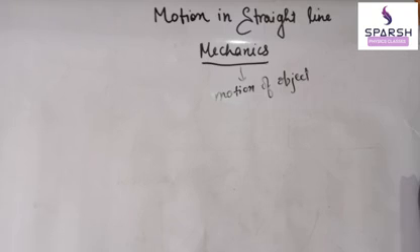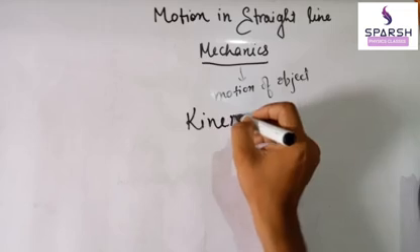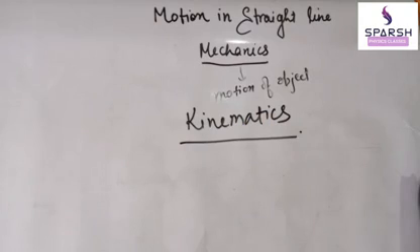Statics is the study of objects which are at rest, and dynamics is the study of objects which are in motion. Dynamics further has a very important division, which we will deal with in this chapter, which is kinematics. What is kinematics? Kinematics is the branch of physics which is the study of motion without taking into account the cause of motion. That is, we will not study force in this chapter.